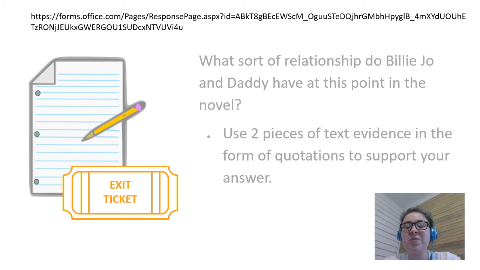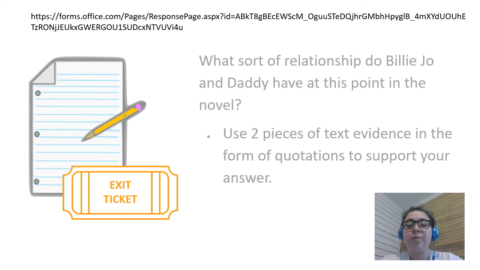Okay, you should have finished reviewing Winter 1935, and you should have finished filling in your character analysis chart. Every single box should be filled in, because you're using this chart to help you answer this question. So the question is this: what sort of relationship do Billie Joe and Daddy have at this point in the novel? Are they close? Is it strained? Think about that. Once you have made your claim, put two pieces of text evidence in the form of quotations to support your answer.